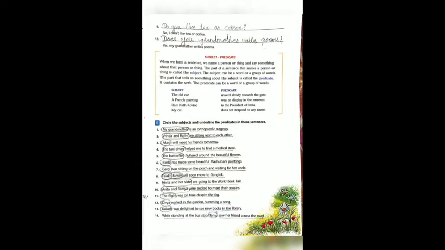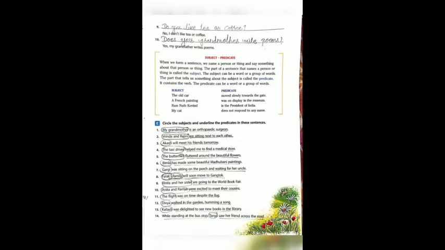Next example. Kailash was delighted to see the new books in the library. Here, what is the verb? Was delighted to see. Who was delighted to see? Kailash. So Kailash is the subject and was delighted to see the new books in the library is the predicate.